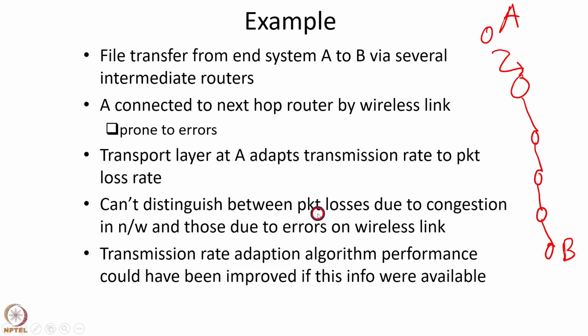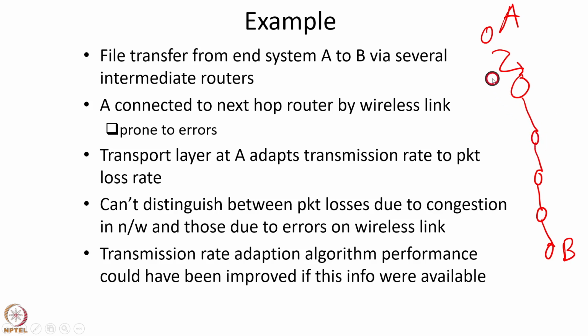The transmission rate adaptation algorithm performance could have been improved if this information were available. For example, a packet loss on the wireless link may be because of a wireless channel fade, which may be very temporary. So it is not necessary actually to reduce the transmission rate much, whereas the congestion in the network may be more long-lived.